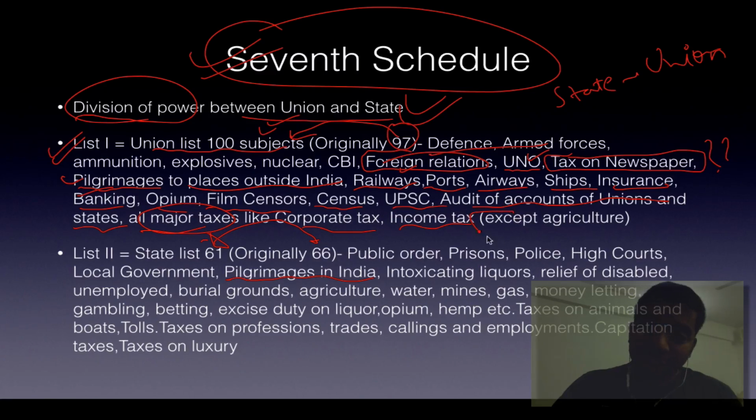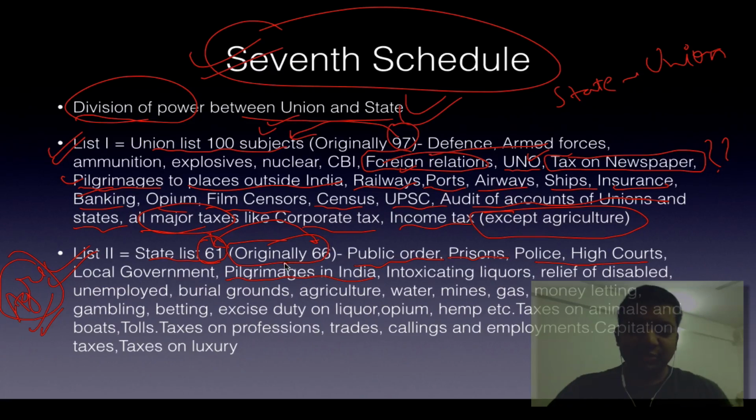Anything related to agriculture has to come in the state list. Just remember this golden point, you will never be wrong. Agriculture is in the state list. The state list contains 61 items, originally 66. It includes public order, prisons, police, high courts, anything related to law and order. Then local government, obviously municipalities.